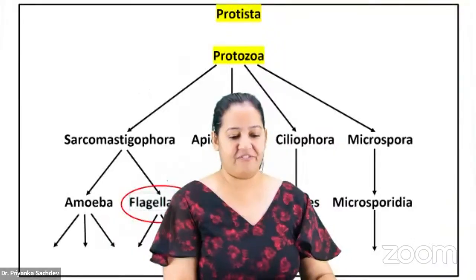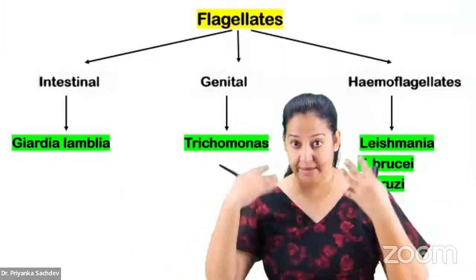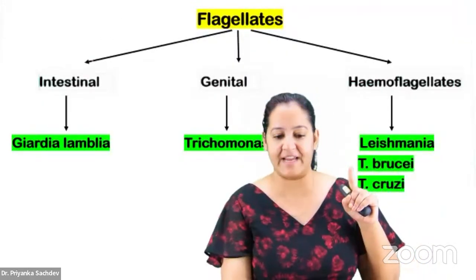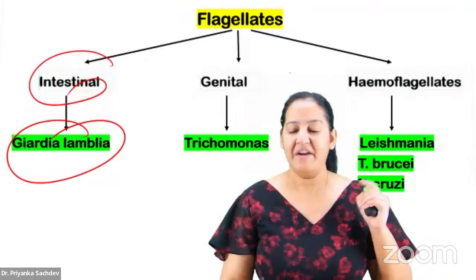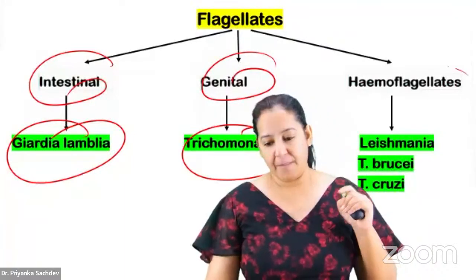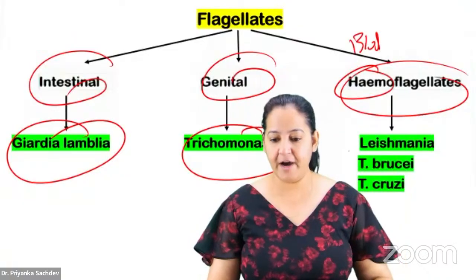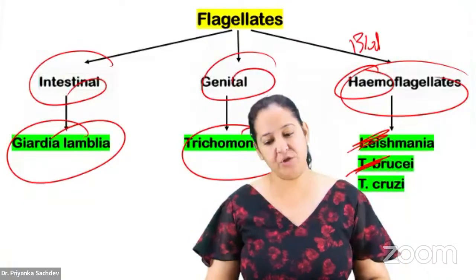After that, flagellates are there. How many types of flagellates are there? Depending on which human organ it involves. If it is involving the intestine, the most important is Giardia lamblia. If it is involving the genitals, it's Trichomonas vaginalis. And among the hemoflagellates, if it is present in the blood, there are 3: Leishmania donovani, Trypanosoma brucei, and cruzi.